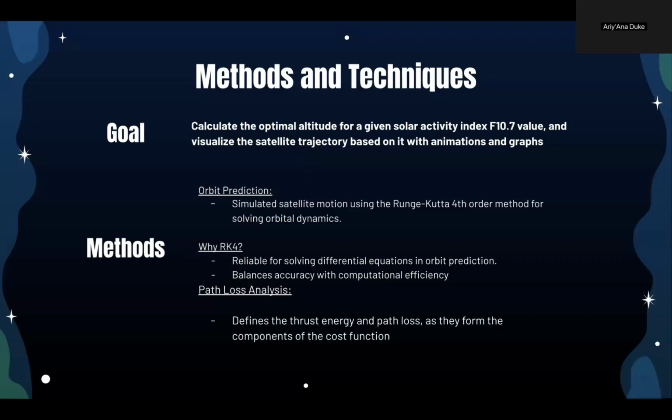The main goal of our project is to calculate the optimal altitude for a given solar activity index value and visualize the satellite's trajectory using animations and graphs to better understand its motion and behavior. We use the Runge-Kutta fourth-order method to simulate the satellite's motion in orbit. We use this method because it is widely used in numerical simulations and is reliable for solving differential equations. We use path loss as a key component of the cost function along with thrust energy to determine the optimal altitude for maintaining orbit and communication efficiency. These methods together allow us to model satellite behavior in low Earth orbit.